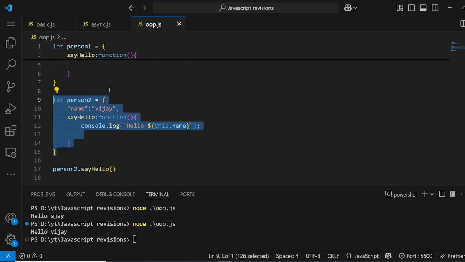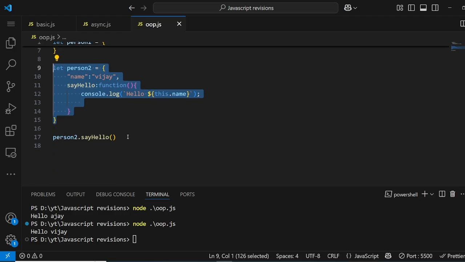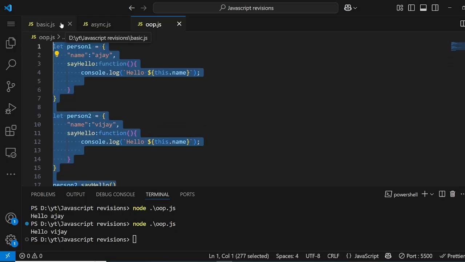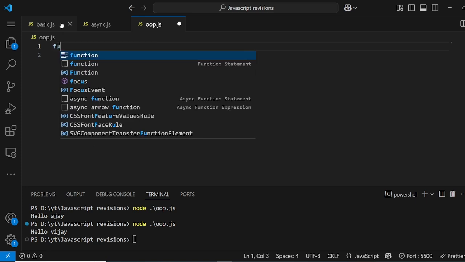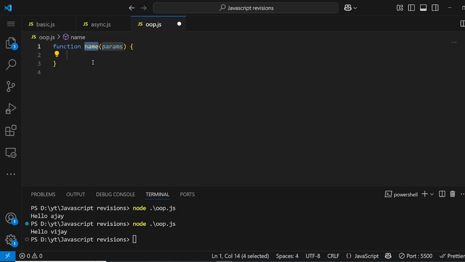So for that we have the constructor function in JavaScript, which can help us create objects easily. So what do we have to do? Well, nothing. It's a simple function right now, but for distinguishing reasons, when we create constructor functions, we capitalize the first character.